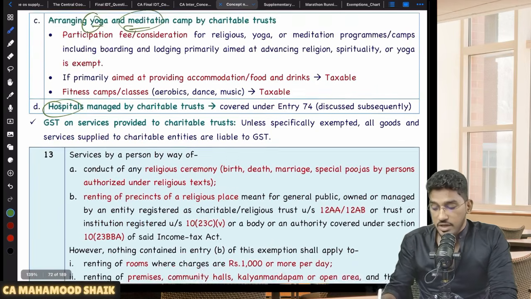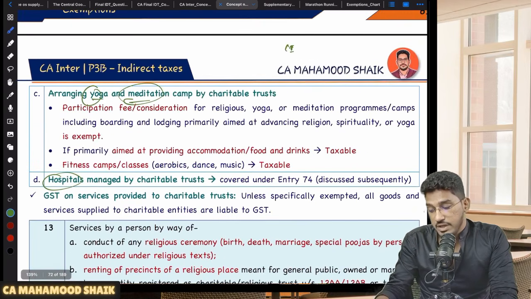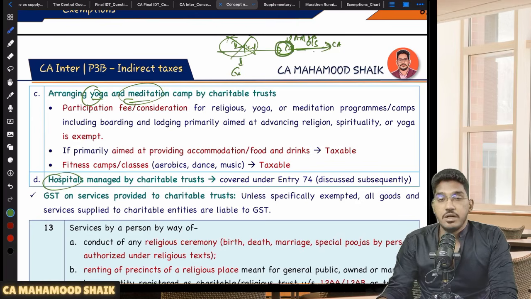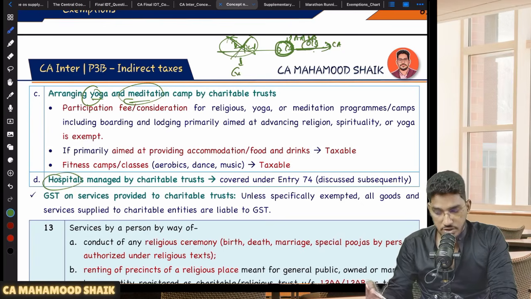Next, sir, you told charitable institutions which are providing outward supplies by way of charitable activities, they are exempted. If someone is providing input services to charitable institutions registered under 12AA or 12AB, on their input services also will there be exemption? No, on inputs they did not say anywhere there is an exemption. They are only talking about outward supplies provided by the charitable institutions by way of charitable activities. So they are giving relaxation for their outward supplies, not inward supplies of charitable institutions.